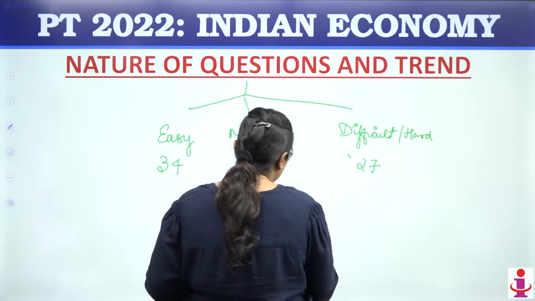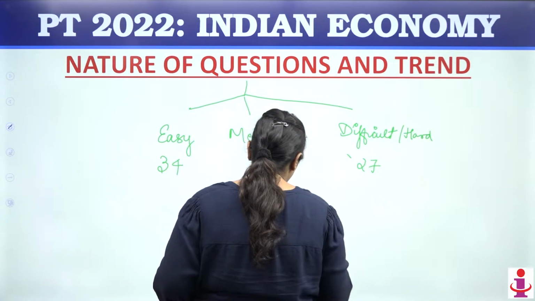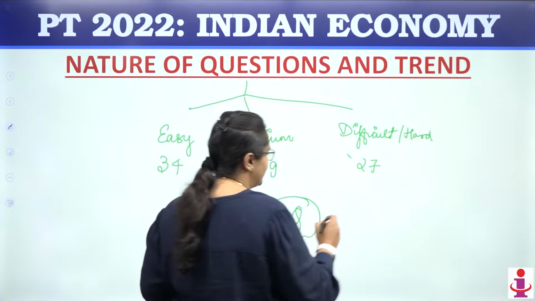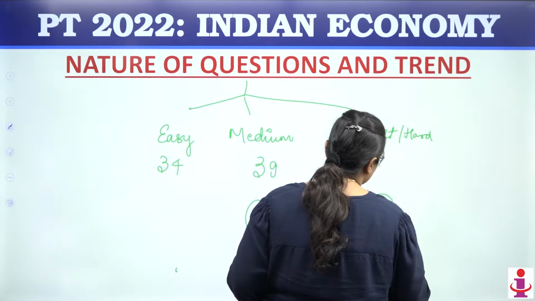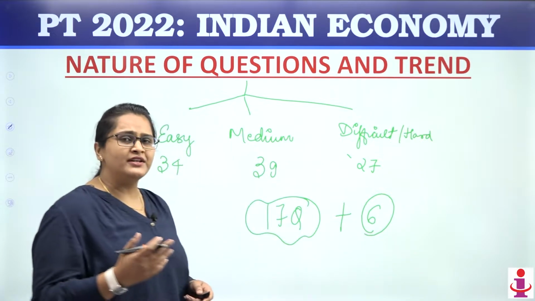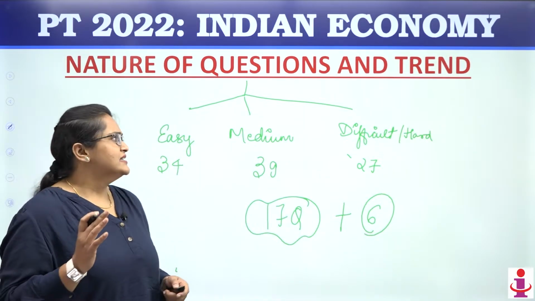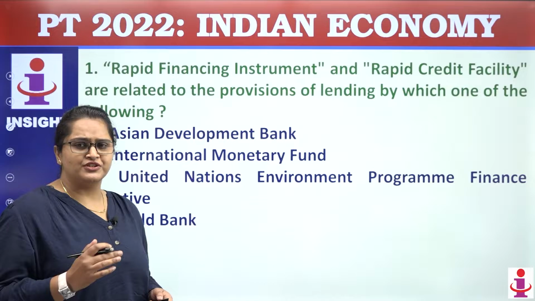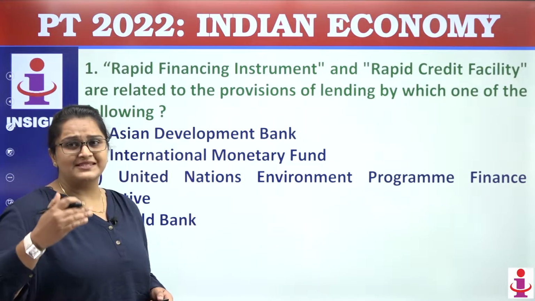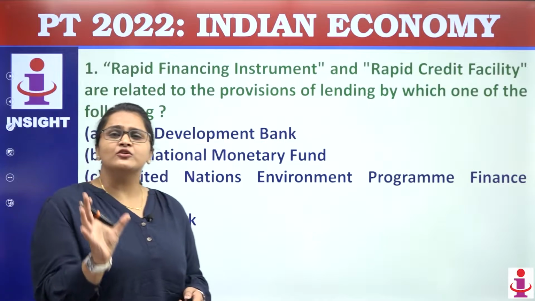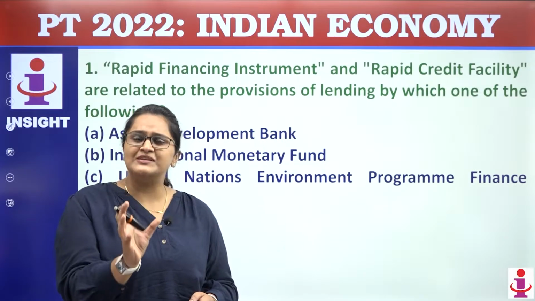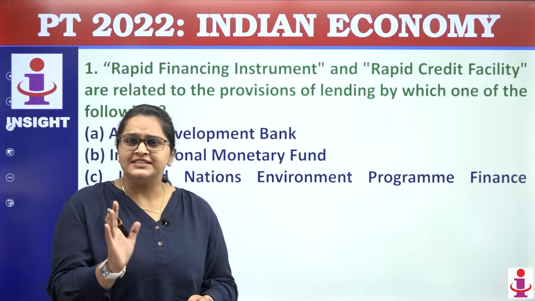Okay, now coming towards how many questions have been asked from Indian economy. Directly 17 questions were asked from the Indian economy, including 6 questions that were indirectly related to Indian economy. So let us start with the first question. We are moving as per set 1, set A, set B, set C, so we are discussing the questions as per the sequence of set A.